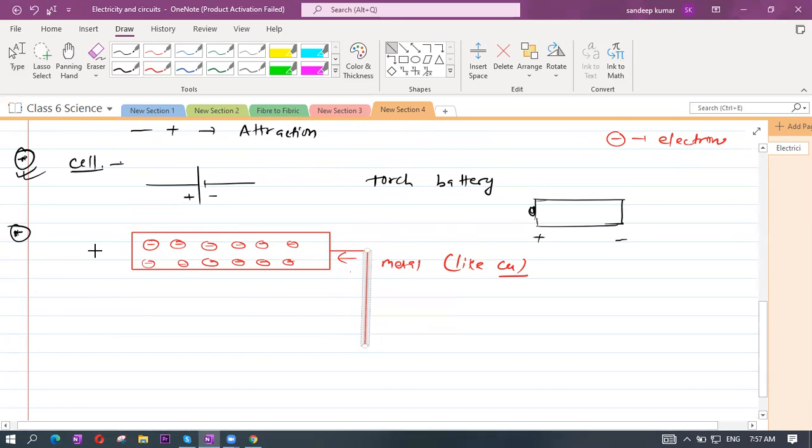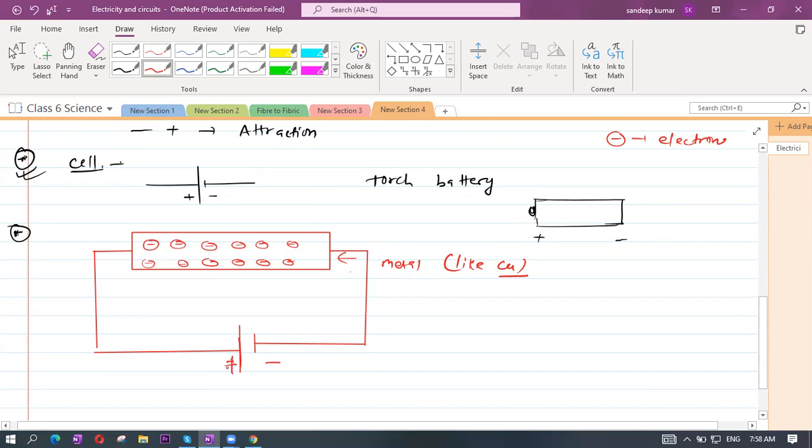So I'm drawing the diagram. Through wire I'm connecting. This is the positive of the cell, and this is the negative of the cell. The big one is the positive of the cell. This is positive, this is negative.